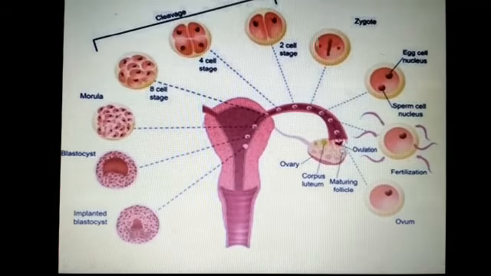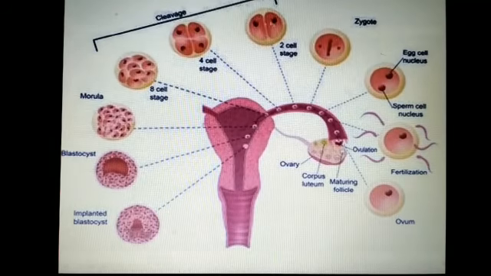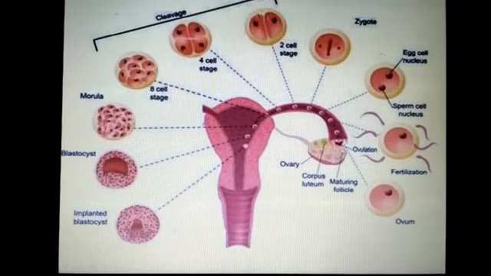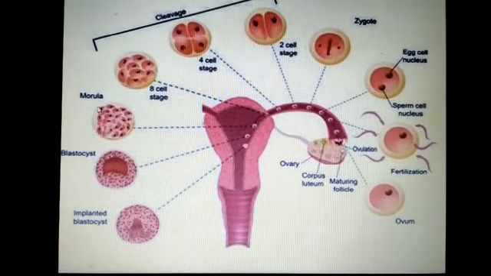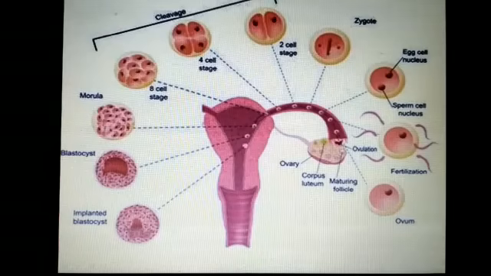Student, with the help of this diagram, you can understand clearly what happens after fertilization. The zygote is formed and then starts dividing mitotically into 4 or 8 cell stages, and this 8 to 16 cell stage is called morula. Then what happens after that?